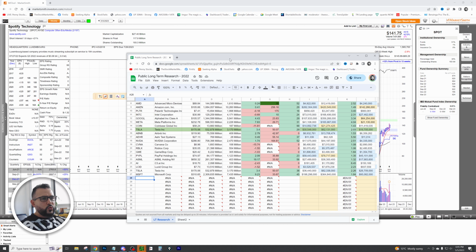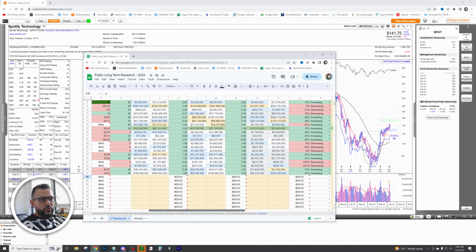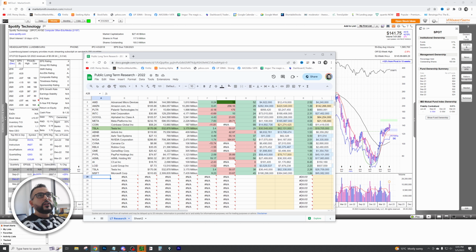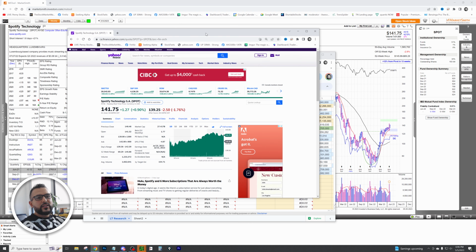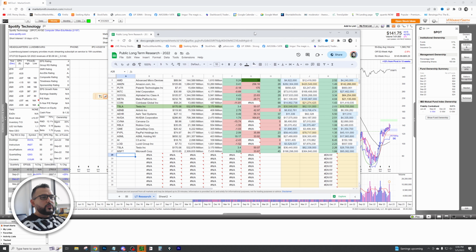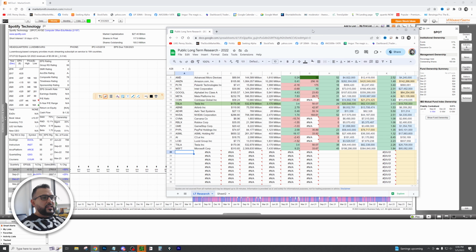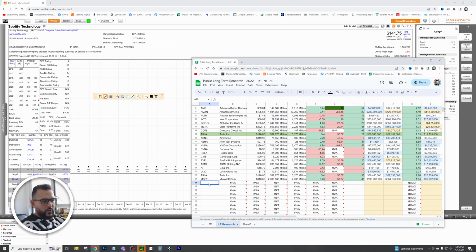I have my Excel sheet. This is the sheet that we use to see if at the end of all our research we get a pass or fail. And of course, I have Yahoo Finance that's going to tell me some of the fundamentals that I need to make that educated decision. All right, so let's go ahead and get started here. Let's go ahead and use our Excel sheet.